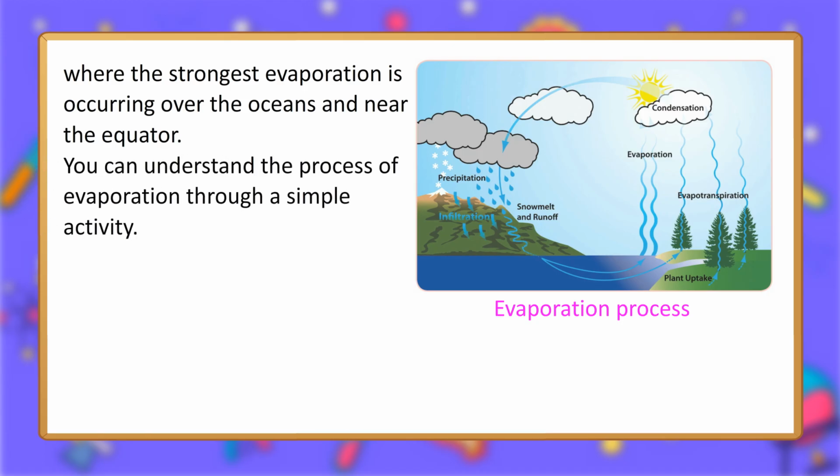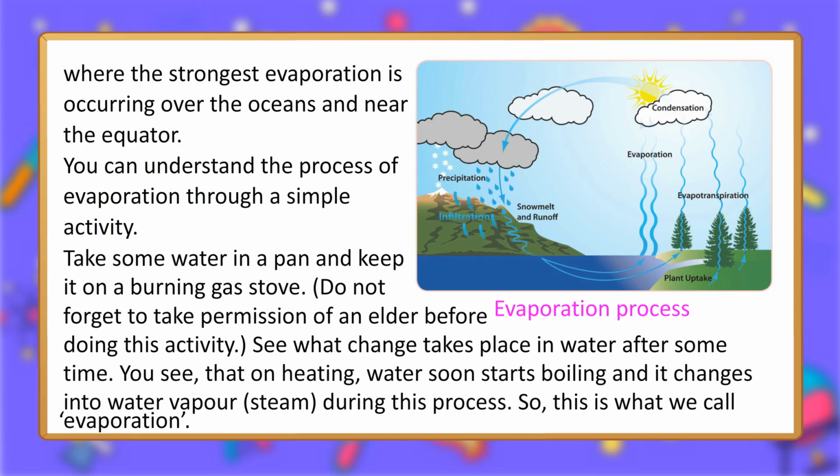You can understand the process of evaporation through a simple activity. Take some water in a pan and keep it on a burning gas stove. Do not forget to take permission of an elder before doing this activity. See what change takes place in water after some time. You see that on heating, water soon starts boiling and it changes into water vapor, steam, during this process. So, this is what we call evaporation.